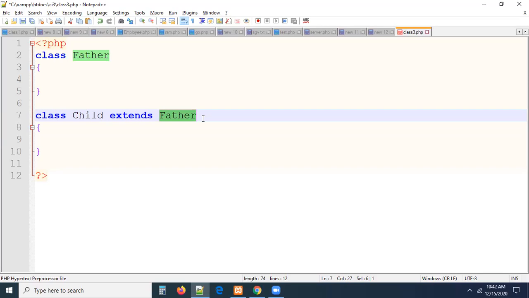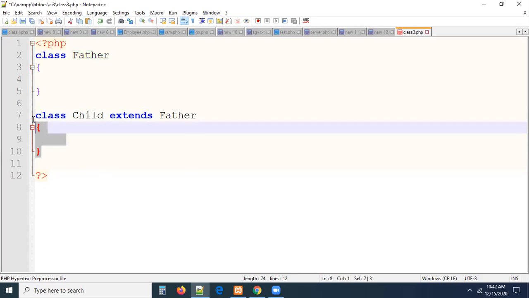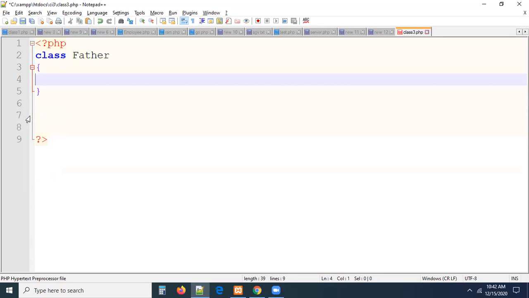Grandfather's properties are inherited to my father. My father's properties are inherited to me. My properties are inherited to my children. This is how the relationship will work. So for example, leave the child class for right now. Let us define a method here.